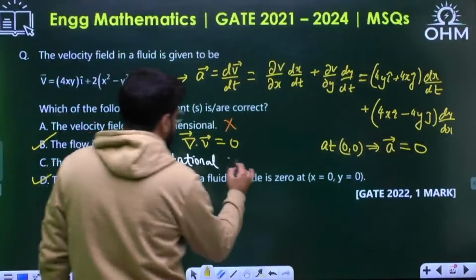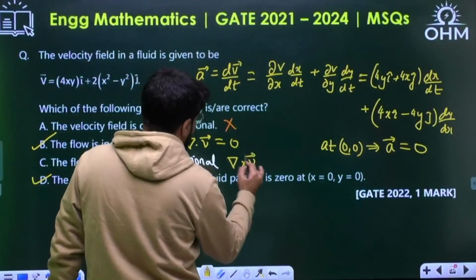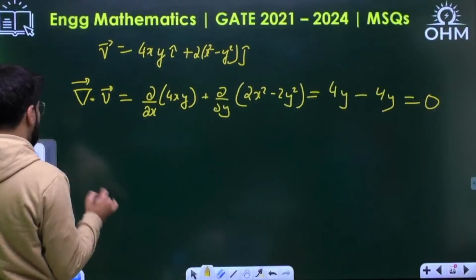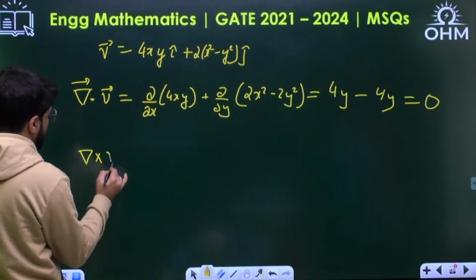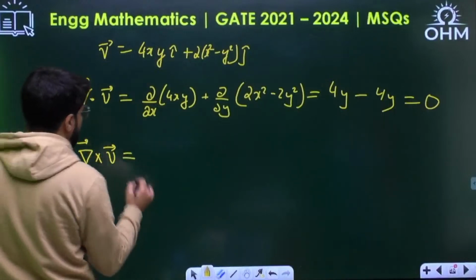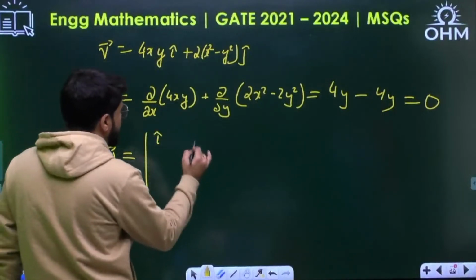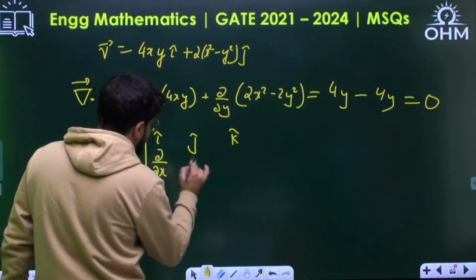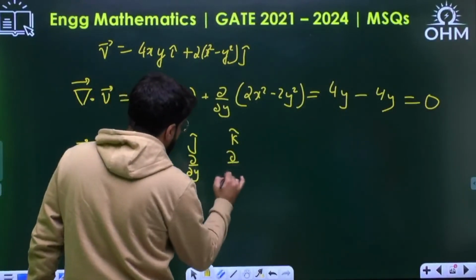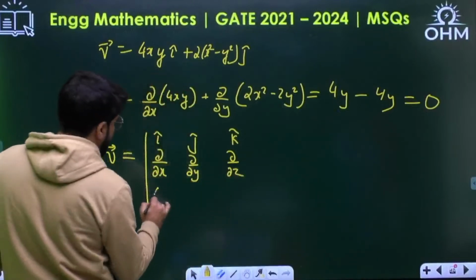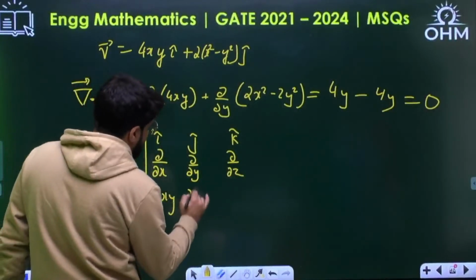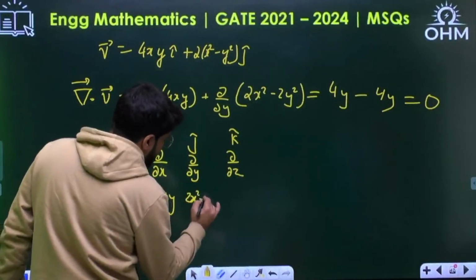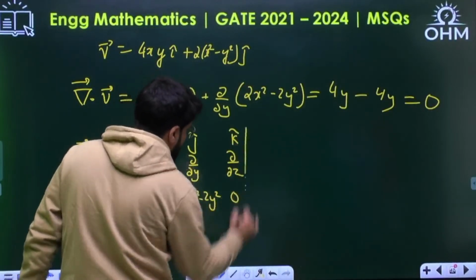Now what about curl? Del cross v. Is it also 0? Let's see. What is the curl of this vector? i, j, k; del by del x, del by del y, del by del z; and 4xy, 2x square minus 2y square, and there is no z component.